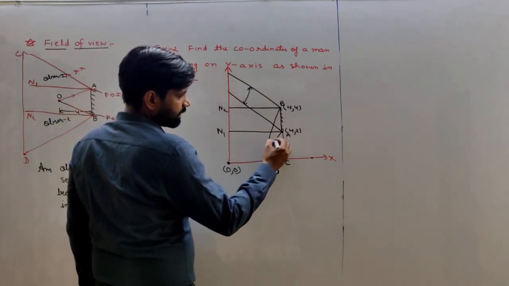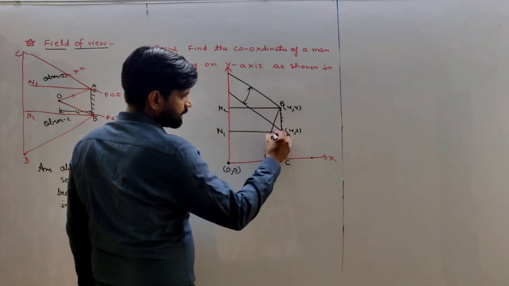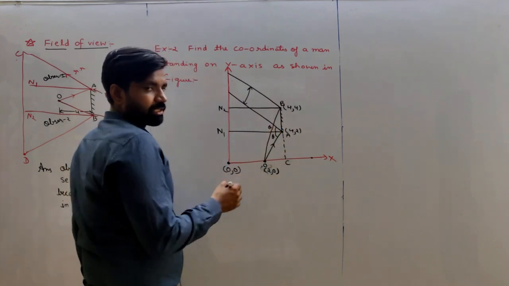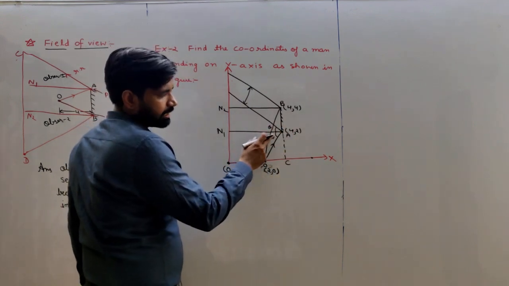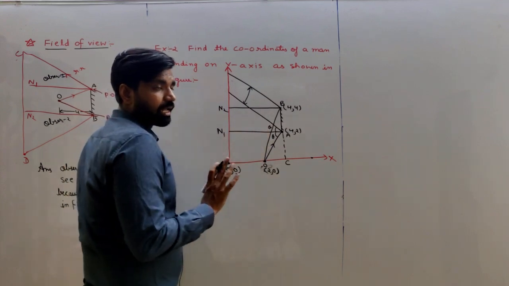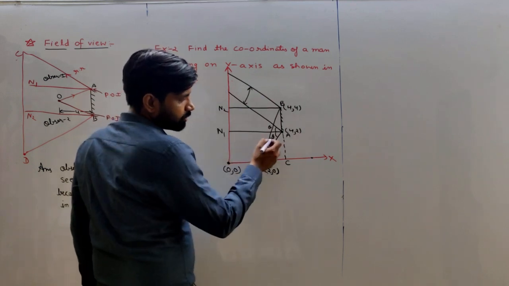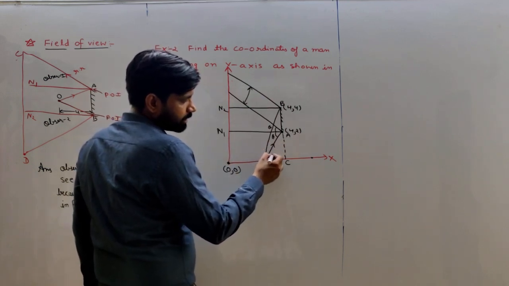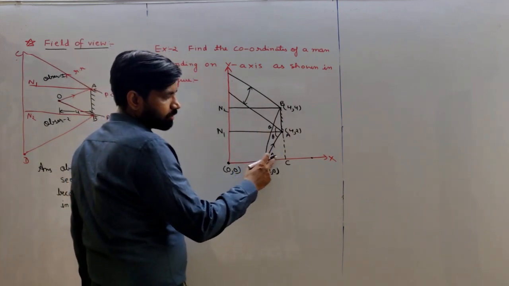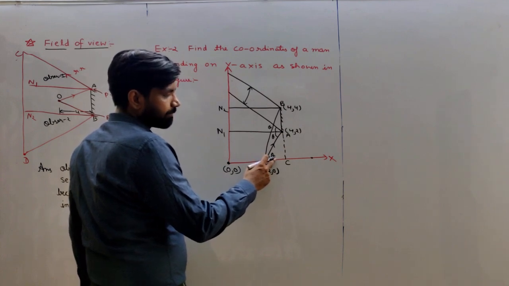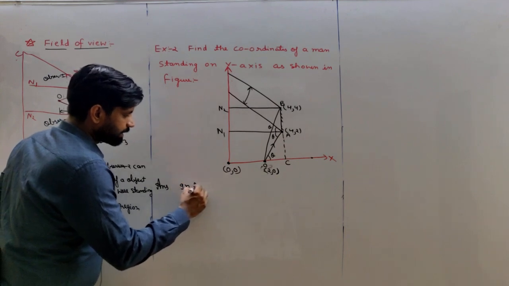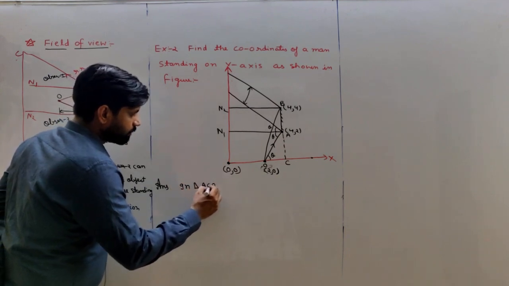By the law of reflection we can say that this angle is theta, so this angle is also theta. This angle is angle I and this angle is angle R. So by the law of reflection, angle I is equal to angle R is equal to angle theta. This is angle theta, so this is also angle theta, alternate angle. So we have to take the right angle triangle ACO.